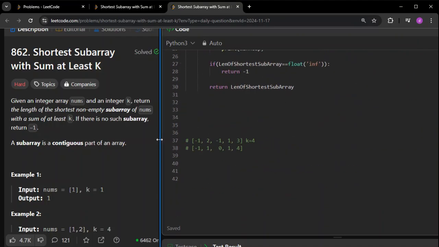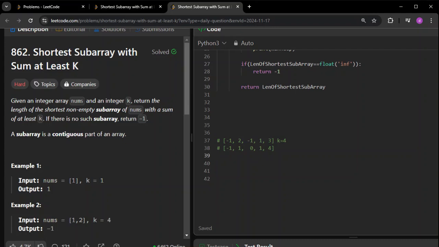See here, let us say you are at this particular point. If you see here, it is coming as k. I hope you're understanding. This is the nums array given to us, and this is the prefix sum of that. If I take the sum of all the three here, I'm going to get this as the sum. Similarly, if I take the sum of these three, I'm going to get this as the sum.